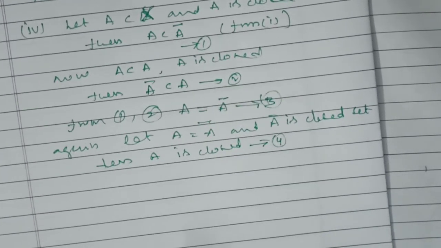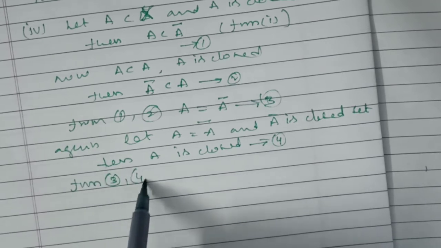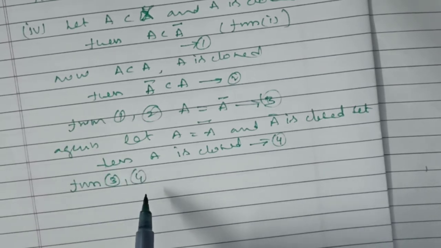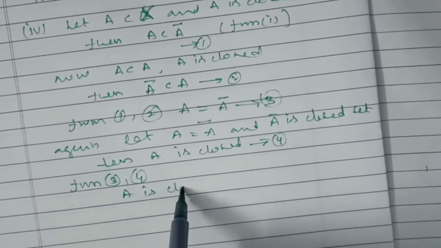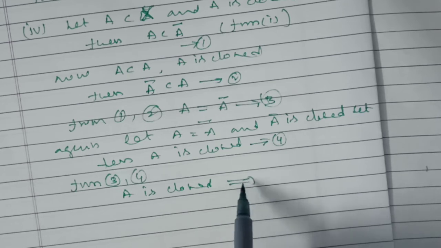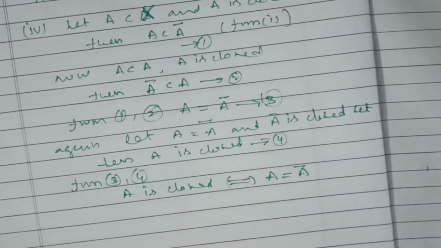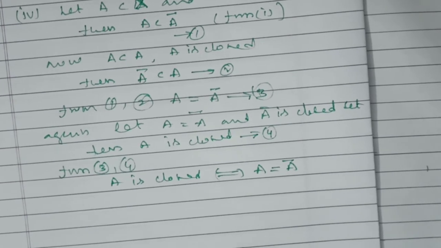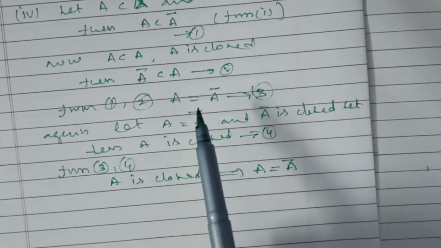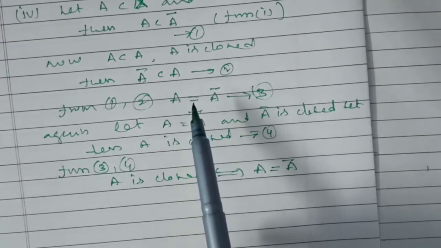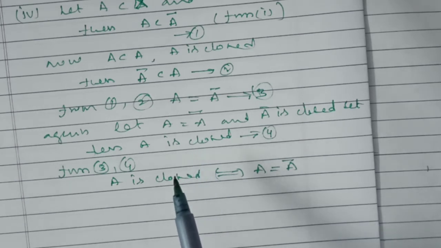From 3, 4, A is closed implies and is implied by A equal to A bar. See that? So by the examples also we can see the fourth result is proved.